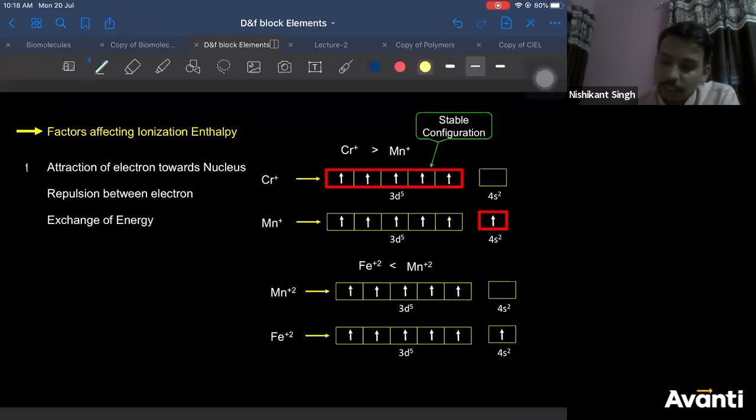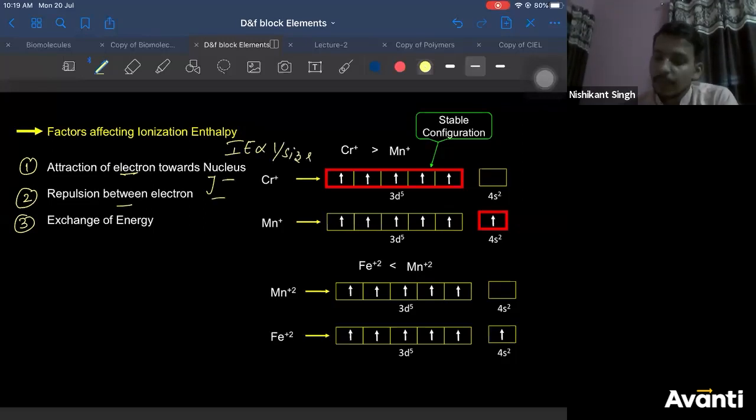First is attraction of electron towards the nucleus. Second is repulsion between the electrons. Third is exchange energy, right? So I think you remember for radii also we said force of attraction and repulsion together decides the radii, correct? So here also we are saying the same thing. So you can combine first and second point and say ionization energy is inversely proportional to size, because first and second point decides size. Exchange energy means what?